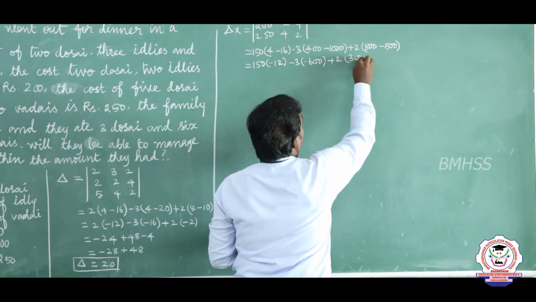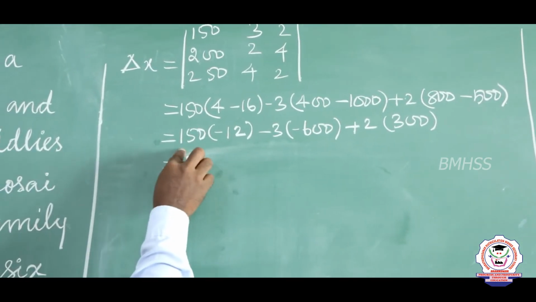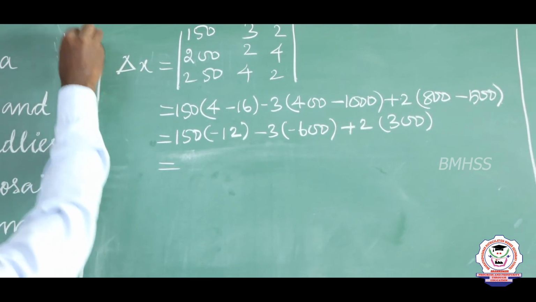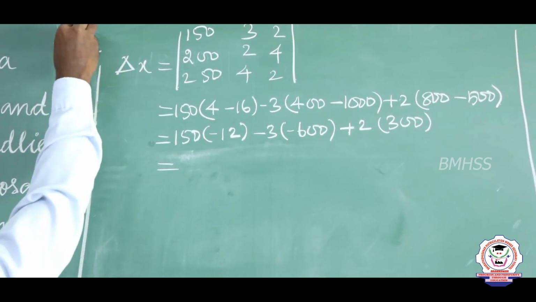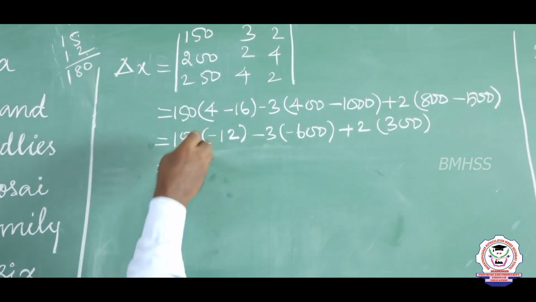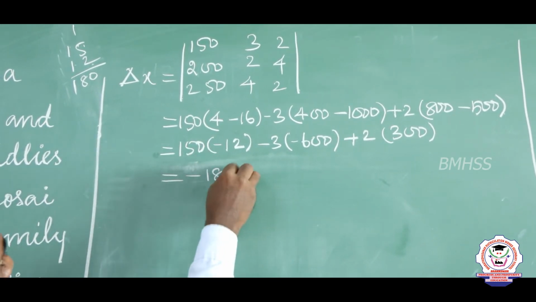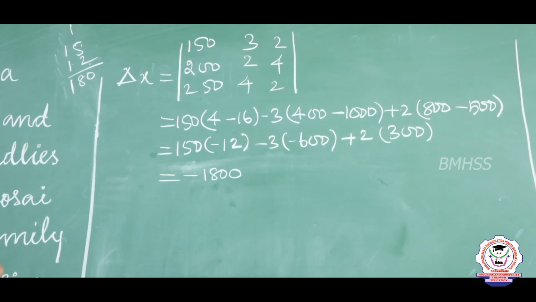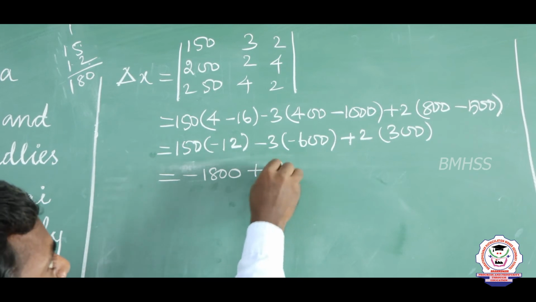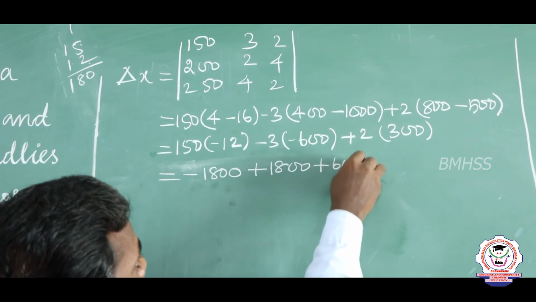So 300. Now what is the multiplication of 15 into 12? 150 into minus 12. 15 into 12: 5 2s are 10, 0, remaining 1; 1 5 is 5 plus 2, 7, 7 plus 1, 8. So 180, and already a 0 is there. Plus into minus is minus 1800. Minus and minus is plus: 3 6s are 18, so 1800. 2 3s are 6, plus 600.